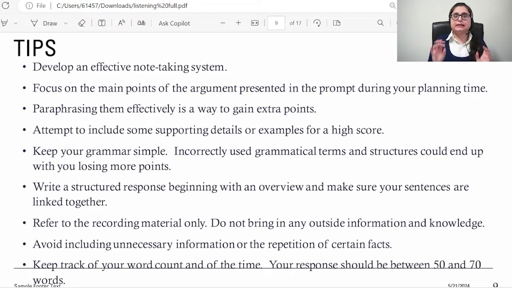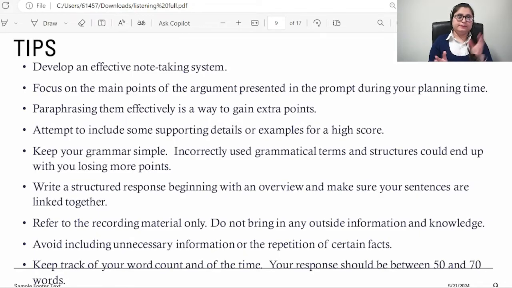Be neat and clean. Make a table, note down the keywords. Focus on the main point, the information the speaker is repeating again and again. If it's highlighted a lot, make sure that you write that information. Paraphrasing the information will always help you to gain extra points. If you have heard a complete statement and noted it down, just paraphrase it and that will give you an extra point.